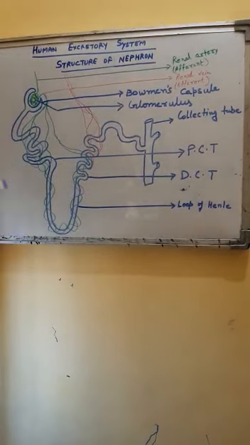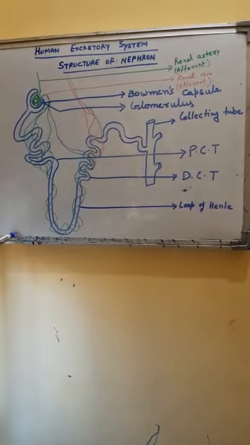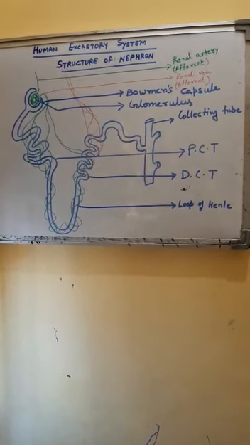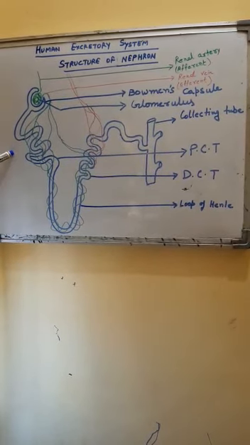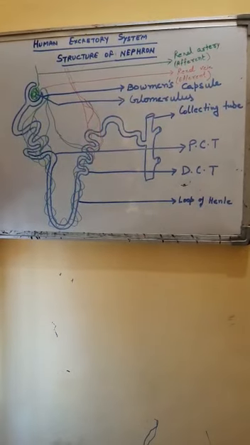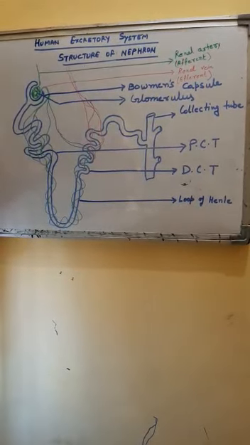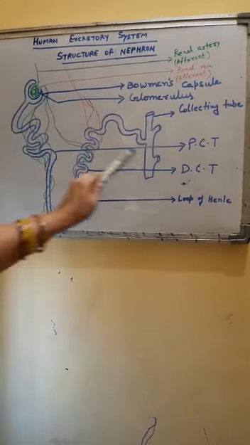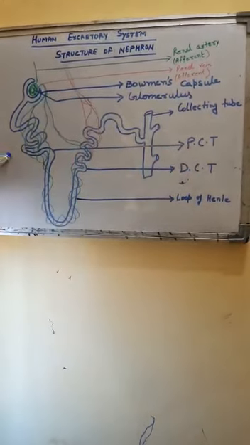This renal tubular part again has three parts. The part which is twisted after Bowman's capsule is called the proximal convoluted tubule or PCT.